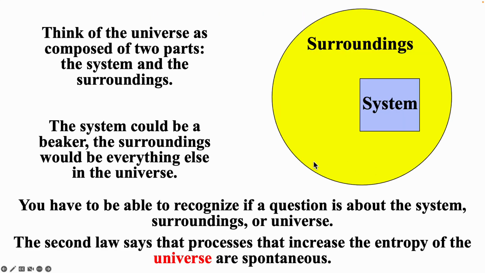And also we saw that we can think about the universe as composed of two parts, the system and the surroundings. And we define the system as a closed system, meaning the only thing that can transfer between system and surroundings is heat and work. So no matter can go from the system to the surroundings.